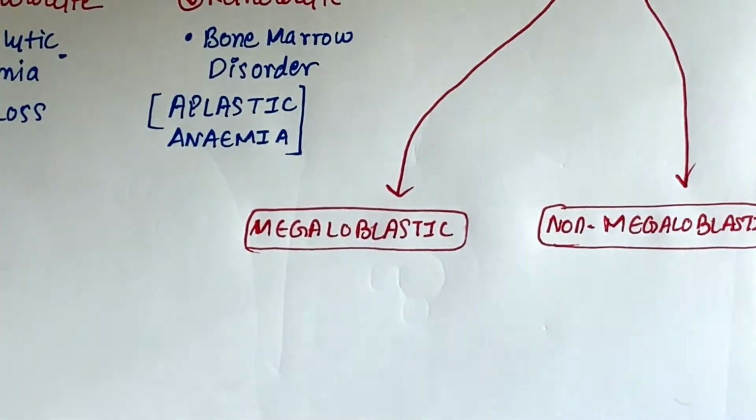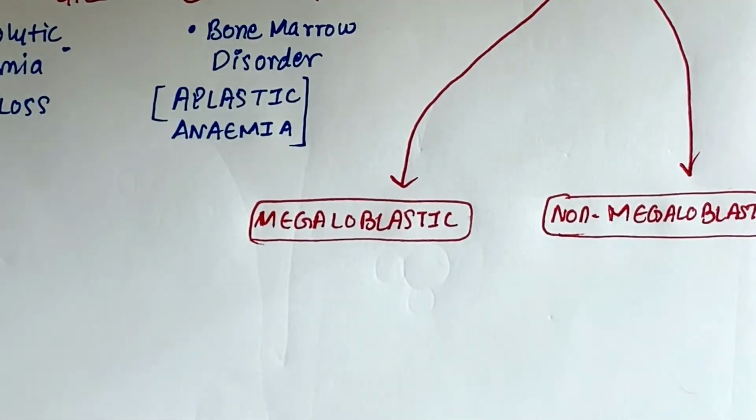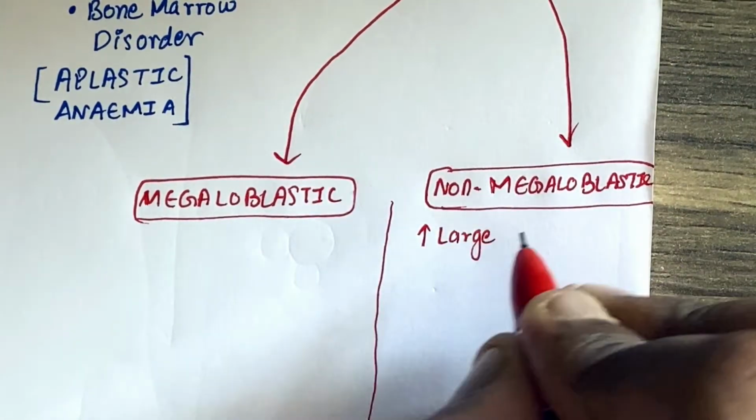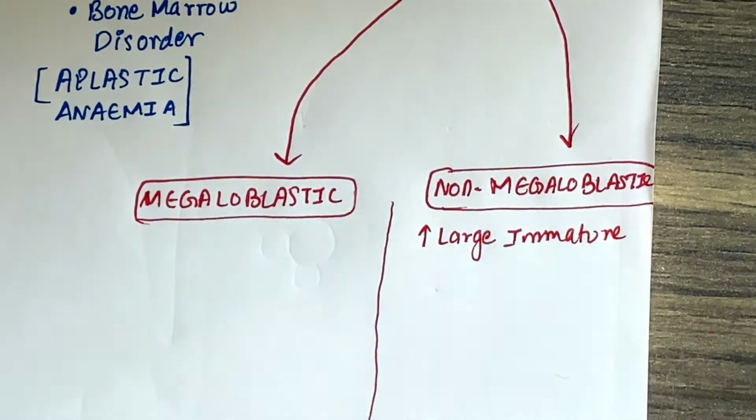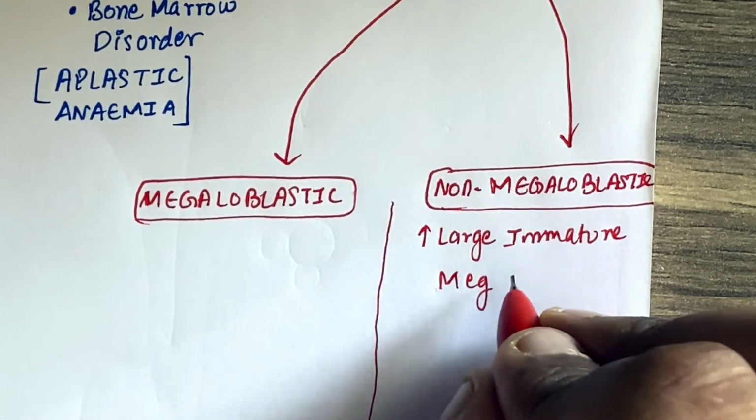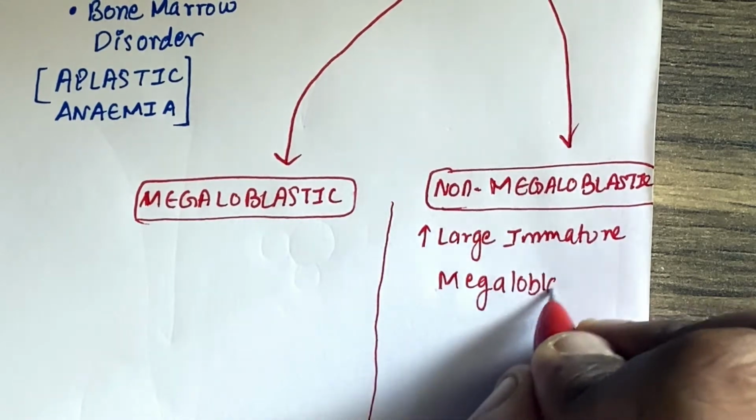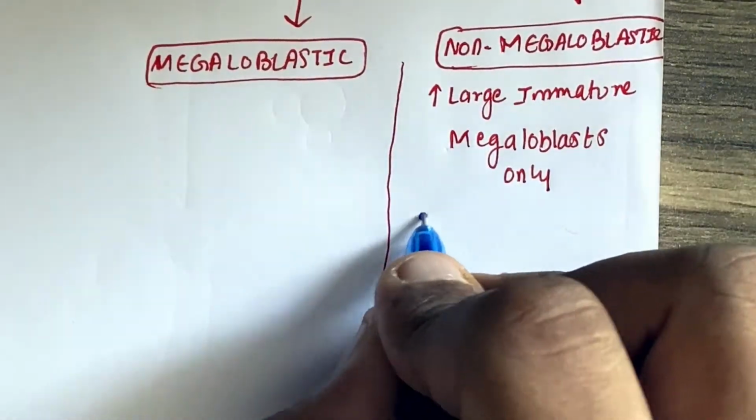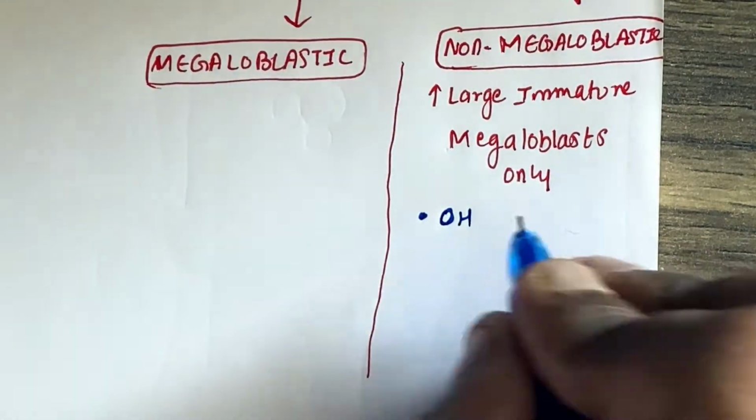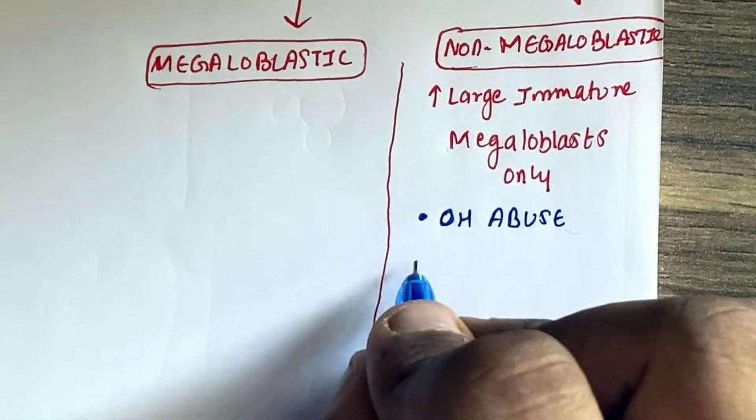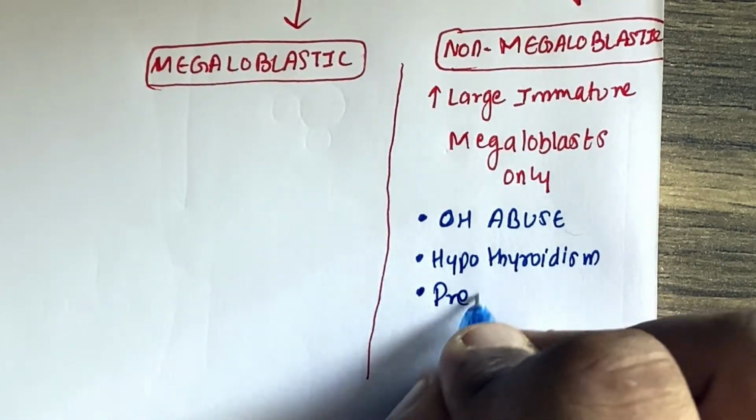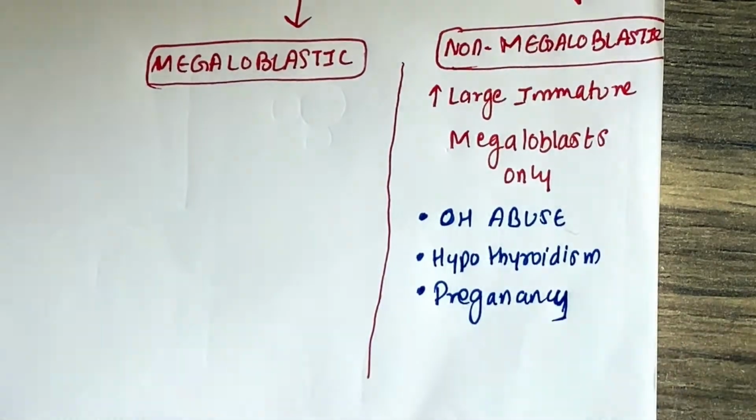So, large immature blood cells, megaloblasts. You might think, what exactly is this? Large immature blood cells, so megaloblasts only. This happens because of a hypertonic solution, and sometimes the size of a cell increases. This usually happens because of alcohol consumption, hypothyroidism, and during pregnancy. This can indicate pregnancy; you just have to declare that.